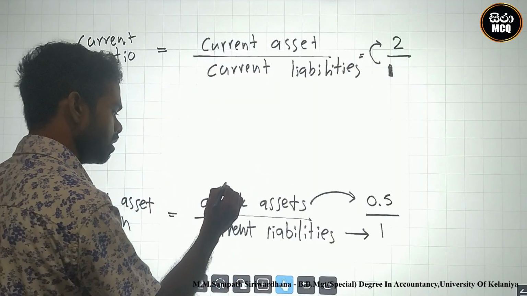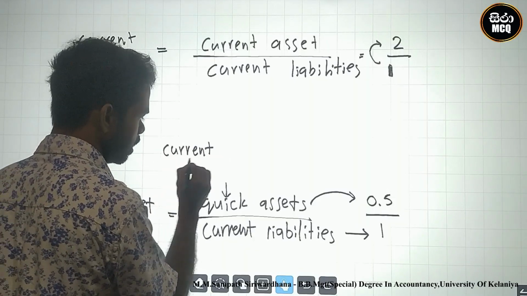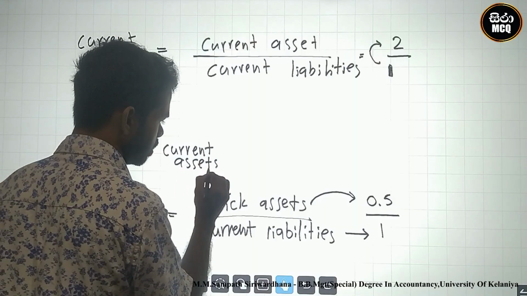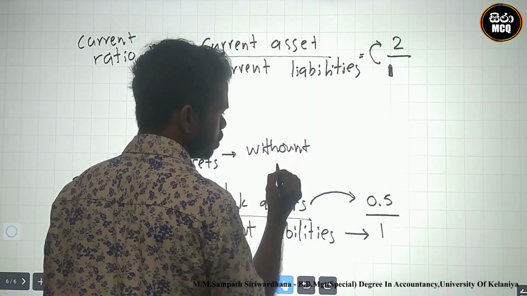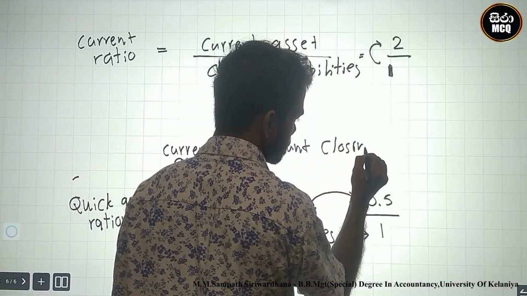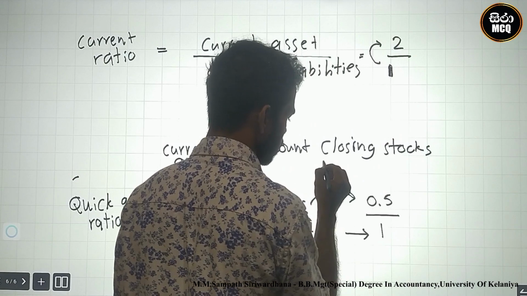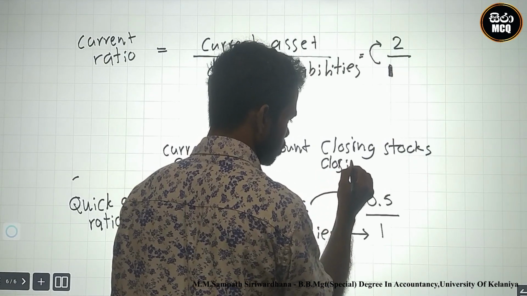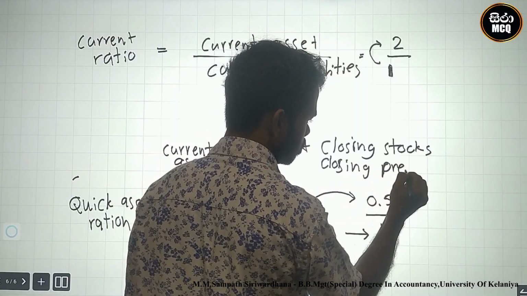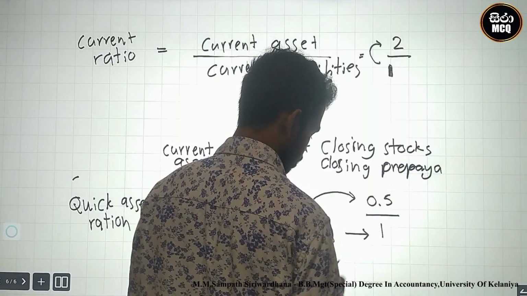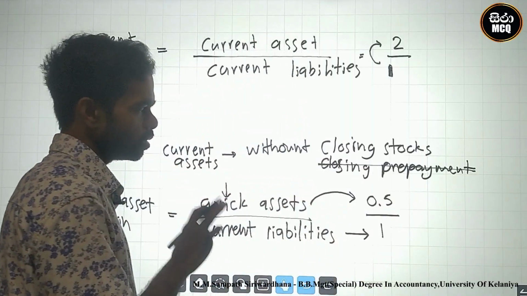What is the meaning of quick assets? Quick assets are the current assets but without closing stock, which means inventory, and without closing prepayments. Ignore prepayments and closing inventory.